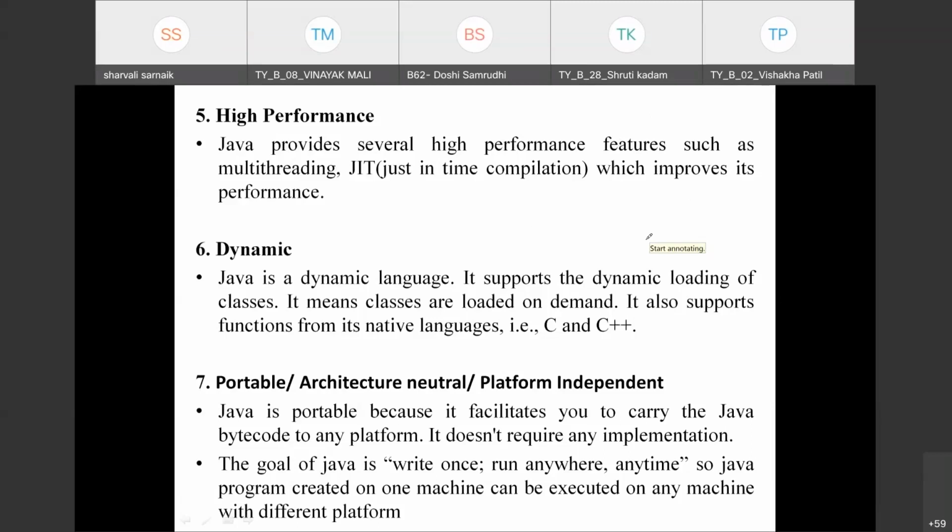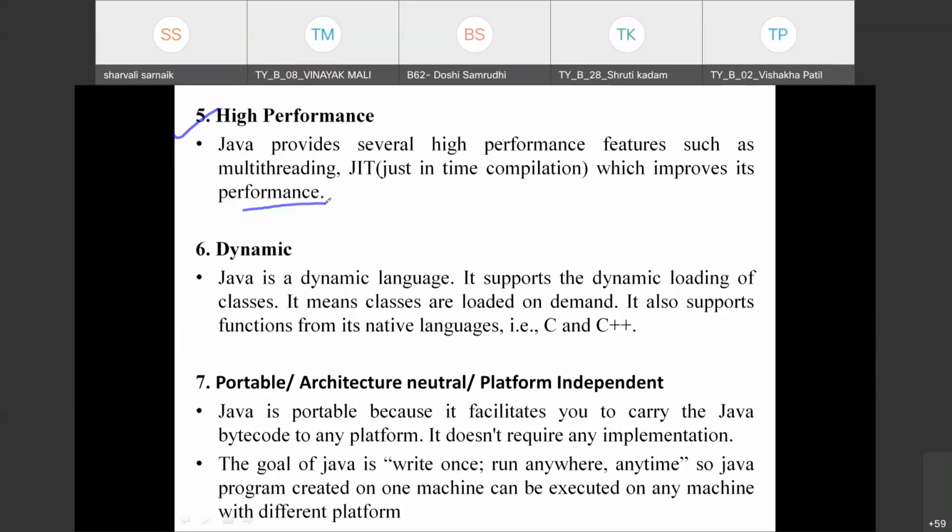Next we are going to see that Java has high performance. What does high performance mean? Java provides high performance features such as multi-threading and JIT. We have already seen what multi-threading is. Next is JIT. JIT is just-in-time compilation, which is used to improve the performance of Java.